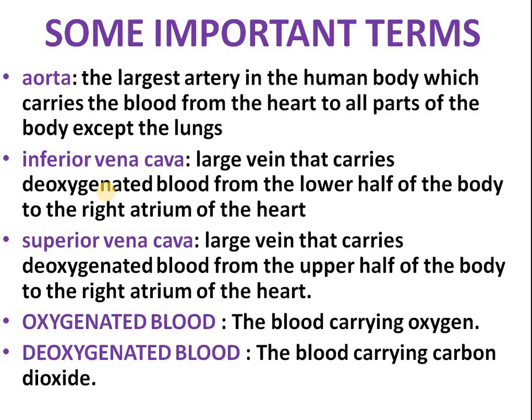Superior vena cava, this is the large vein that carries deoxygenated blood from the upper half of the body. It means it will be carrying the deoxygenated blood from the upper half of the body to the right atrium of the heart. The blood carrying oxygen is known as oxygenated blood, and the blood carrying carbon dioxide is known as deoxygenated blood.